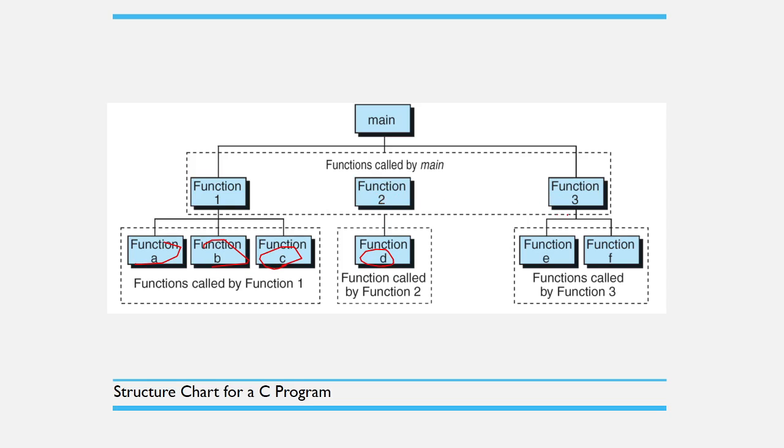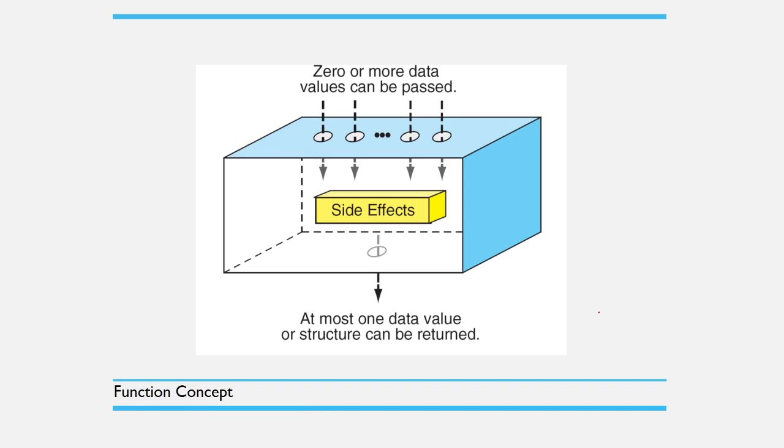Okay, and on the other hand, function 3 has function calls for function E and F.